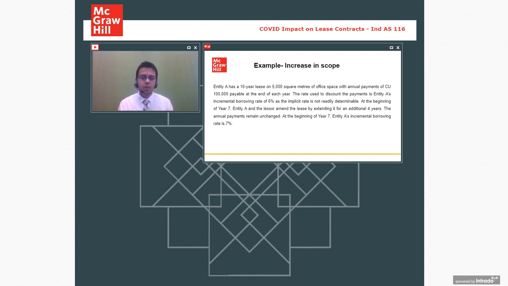At the beginning of year 7, entity A and lessor amend the lease by extending it by a further 4 years. So what have you done over here? You have increased the lease term by additional 4 years. The annual payment remains unchanged. At the beginning of year 7, entity A's incremental borrowing rate is 7%. So see, the borrowing rate keeps changing every year.